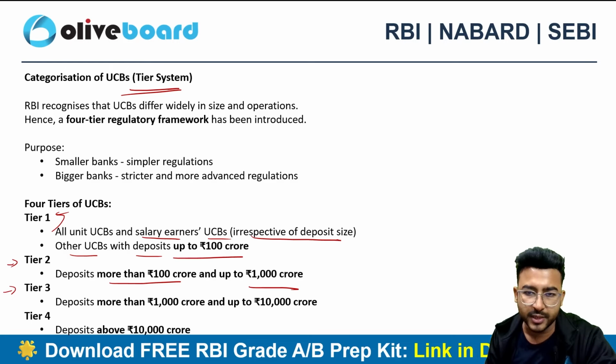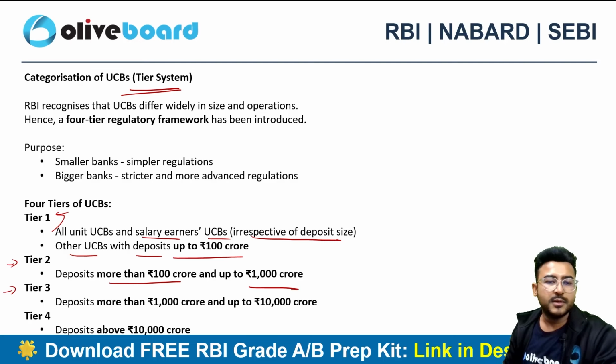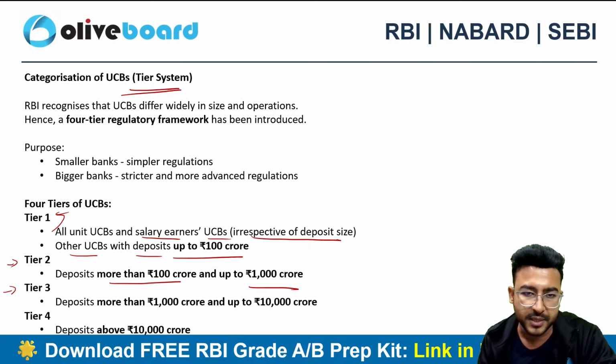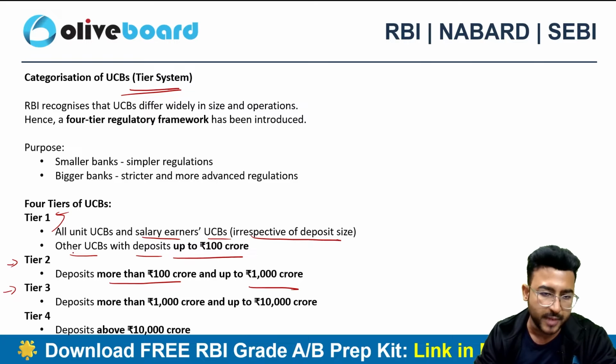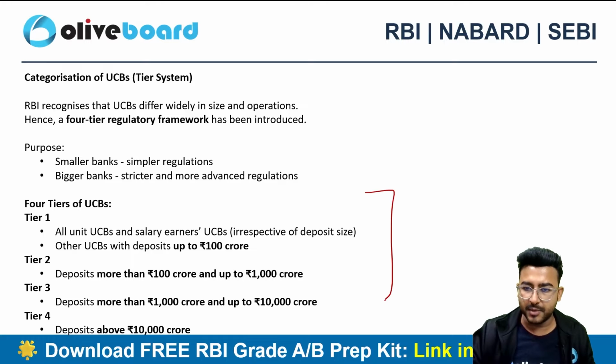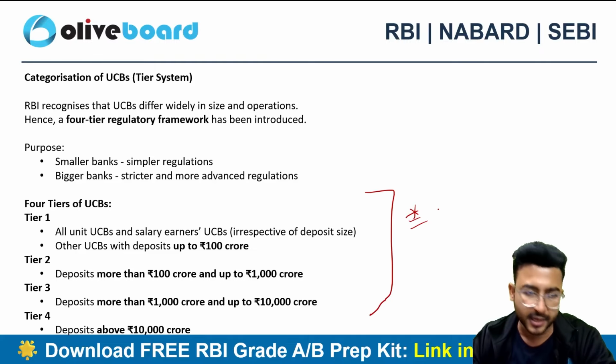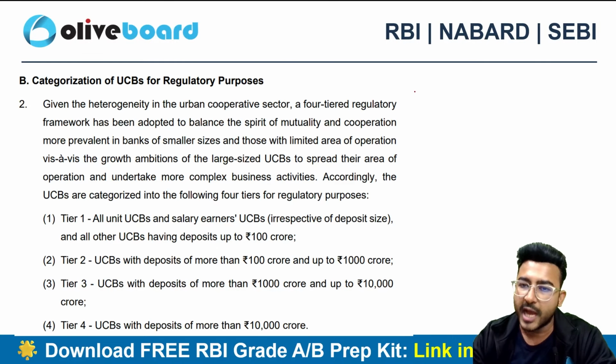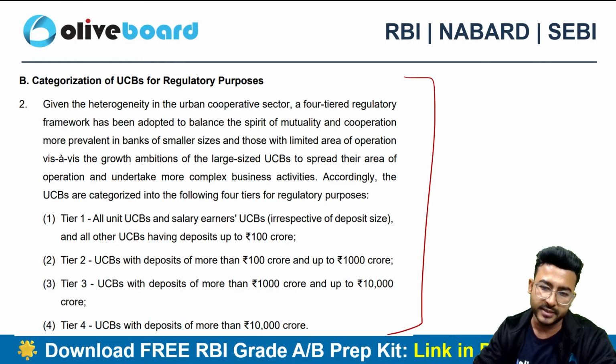So these are the unit and the salary earners UCBs. The deposit criteria won't be applicable on the unit UCB and the salary earners UCB. For the rest, the deposit criteria is there. So this criteria can definitely be important for your exam. I have pasted the screenshots from the circular itself.